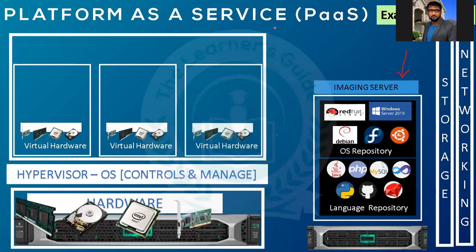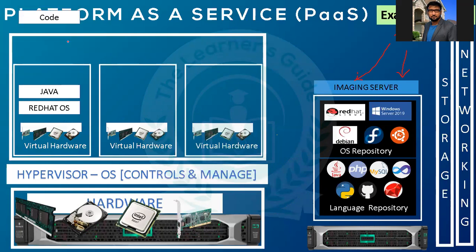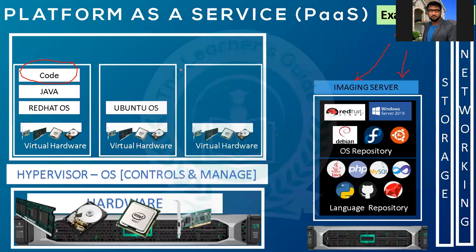Now as a user, you just select: I want Red Hat server, Red Hat installed. I want Java to be installed, Java is installed. All things come from this imaging server. Whatever is there, you can install that. As a user, your responsibility is to write the code. If someone says I want Ubuntu server, Ubuntu OS is installed.